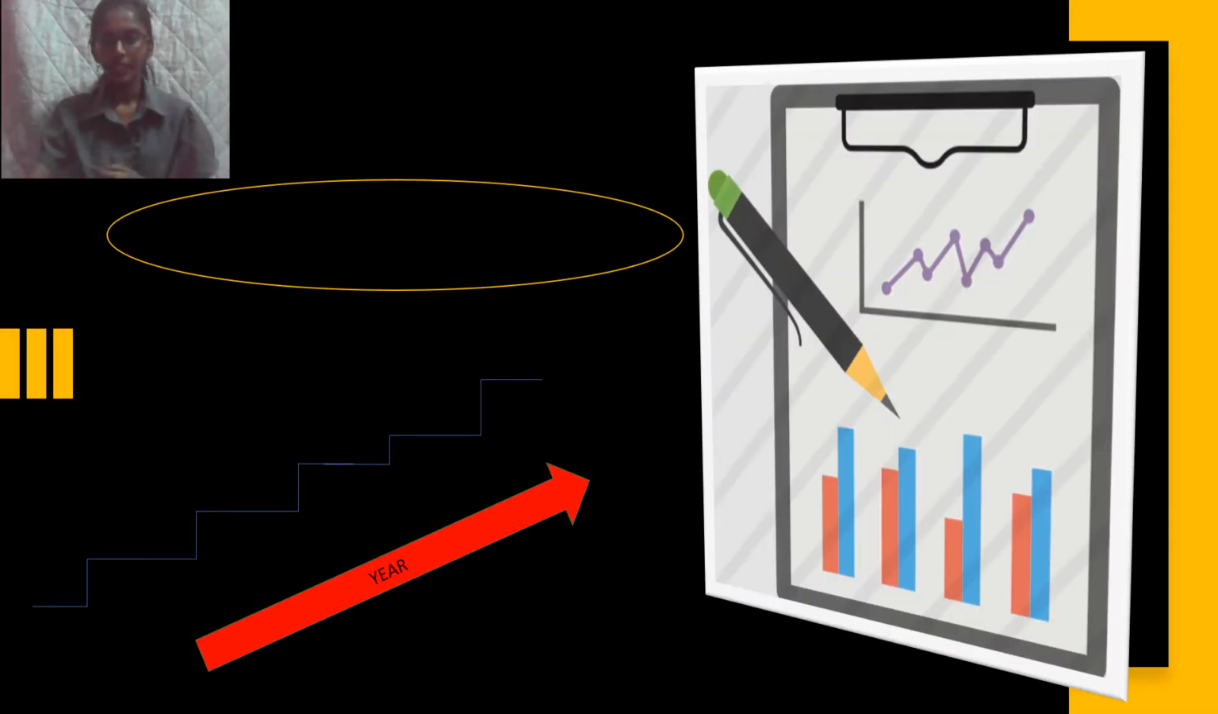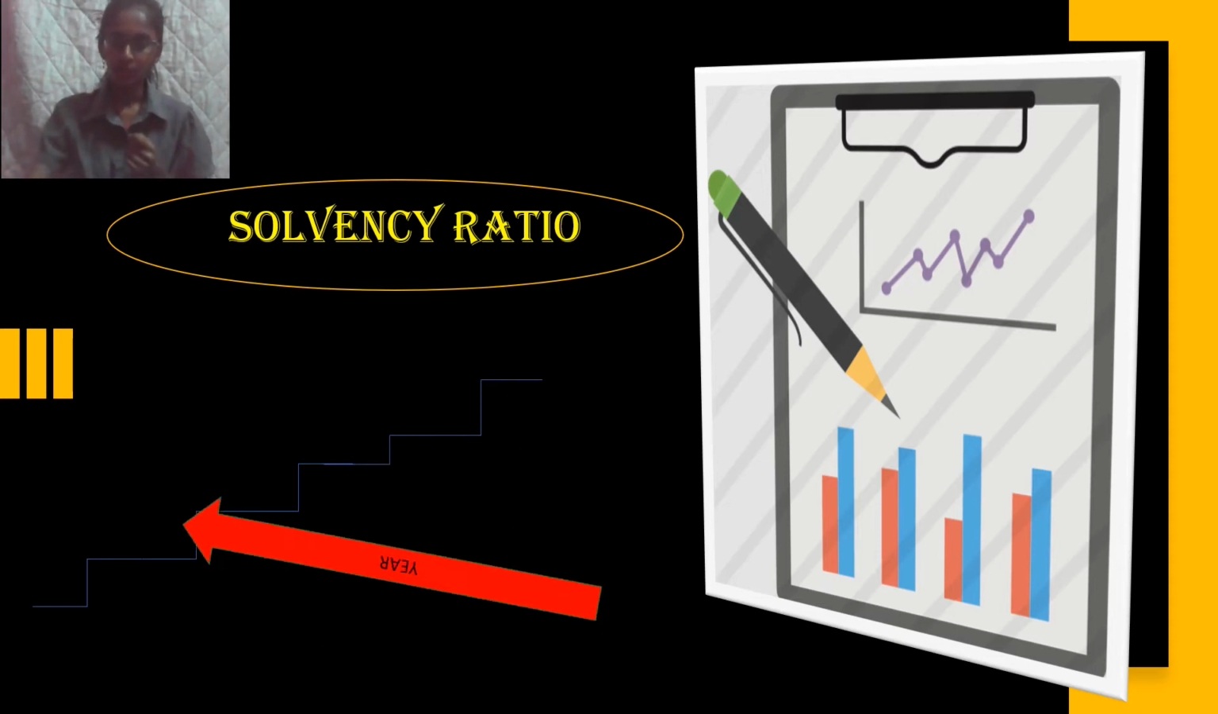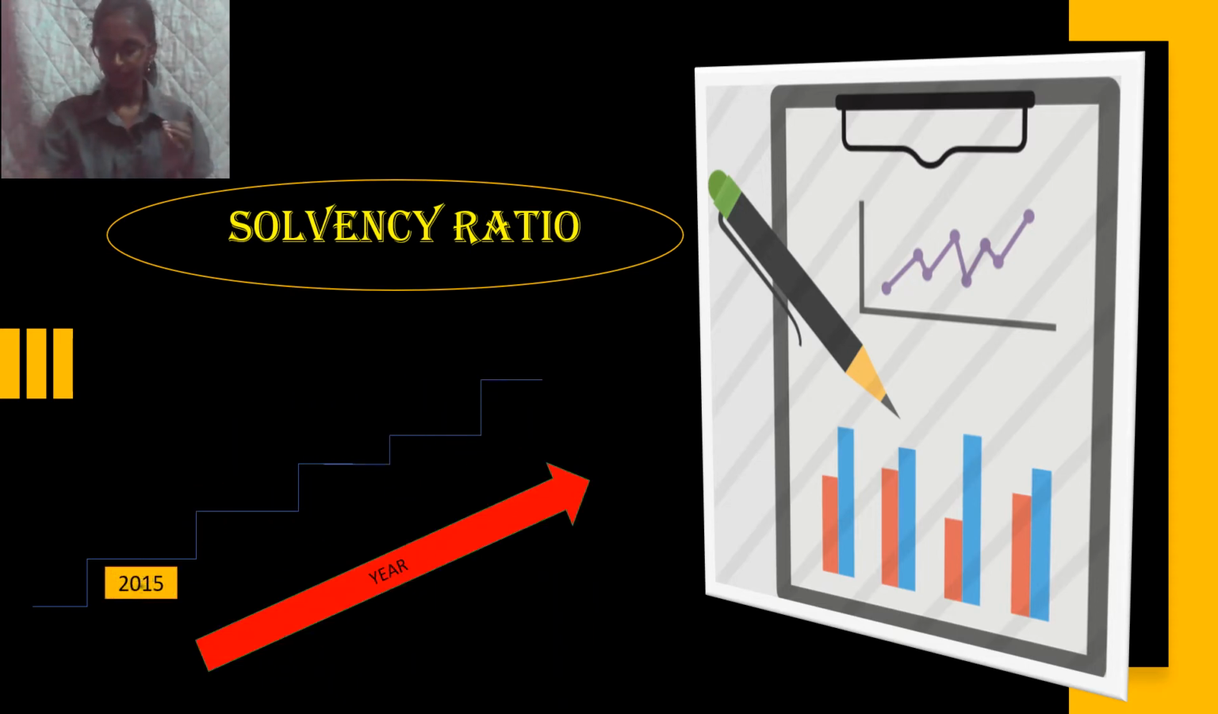Okay, for the analysis, I found out the solvency ratio. For solvency ratio, I have chosen the current ratio. To find out the current ratio, we have to divide current assets by its current liabilities. Basically, the current ratio is a liquidity ratio which measures the ability of a business to pay its short-term debt due within 1 year.